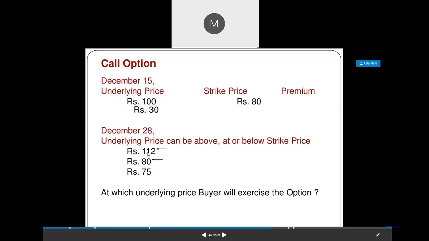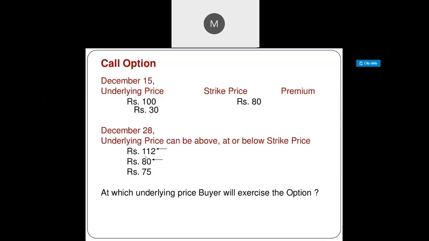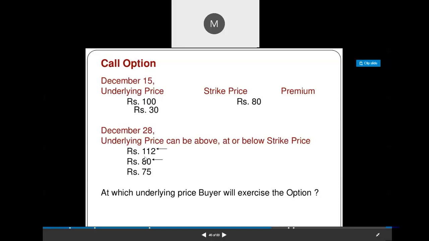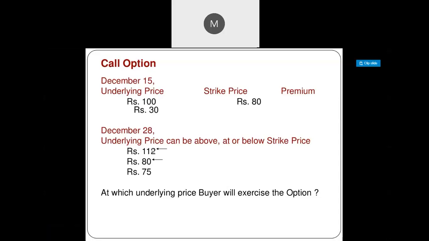If he makes the profit, for example 80 rupees is the strike price and the market reaches 112, the difference is 32 rupees. 32 rupees is the profit for one quantity. So he can exercise the contract because the premium amount is 30 and the profit from the exercise of the contract is 32, which is more than the premium amount. So 2 rupees he can get as profit, so he will execute the contract.